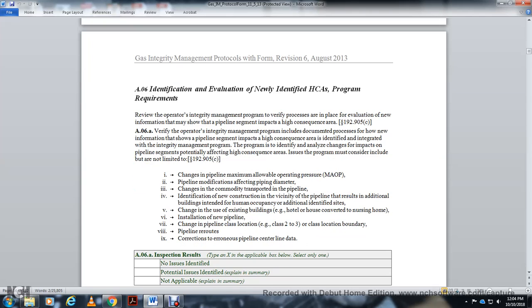Change of the pipeline maximum allowable operating pressure, pipeline modification affecting the piping diameter, change of the commodity transported in the pipeline, identify new construction in the vicinity of the pipeline resulting in additional buildings intended for human occupancy, identify a change in the use of existing buildings such as hotels, houses, and nursing homes, installation of a new pipeline, change of the pipeline class location boundary, pipeline reroutes, and correction of errors in pipeline centerline data.